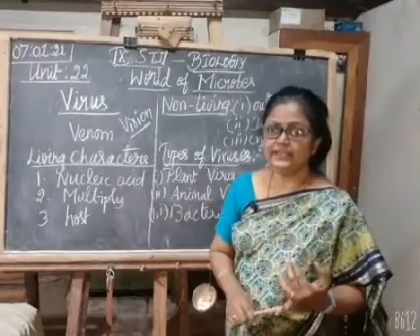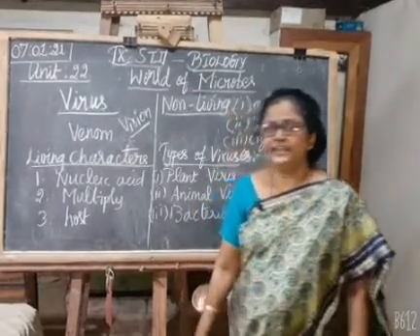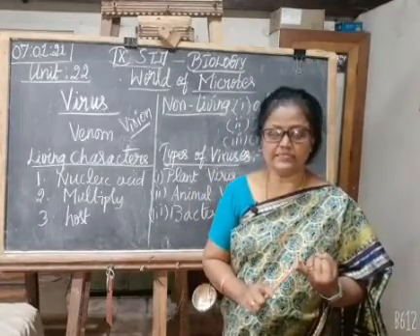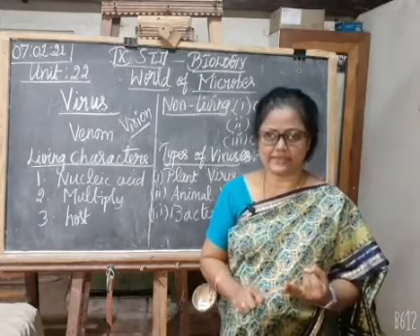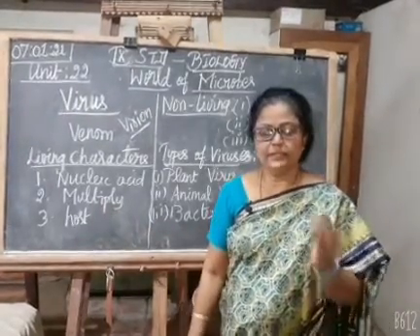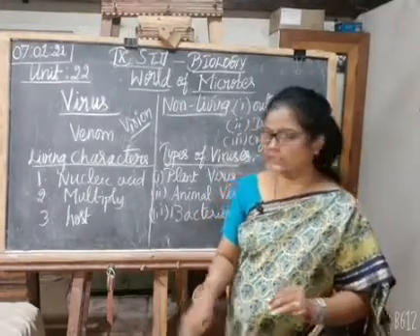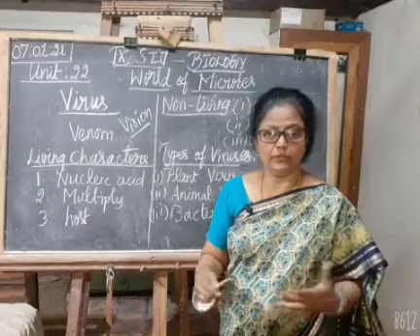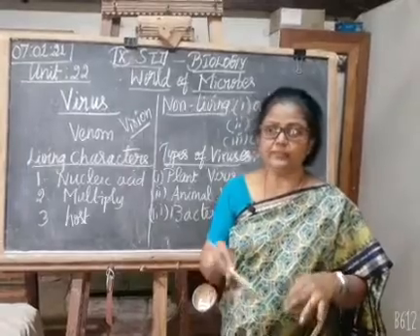Now we'll see the characters of virus. First one is the living characters. They have nucleic acid, DNA or RNA. DNA means deoxyribonucleic acid. RNA means ribonucleic acid, which will act as a genetic material. The second point, they multiply. They can multiply very fast in the living host, that is living organisms. Then they grow very fast also. They live inside the living organisms.